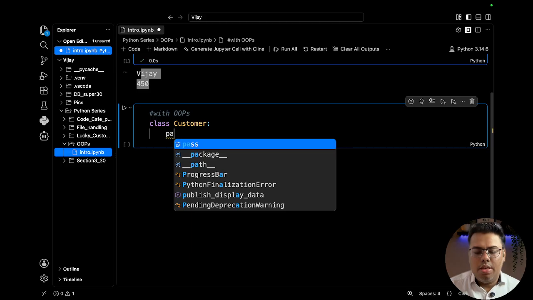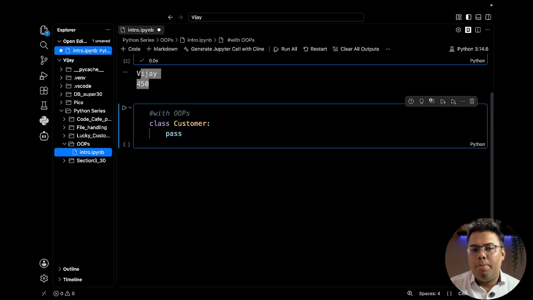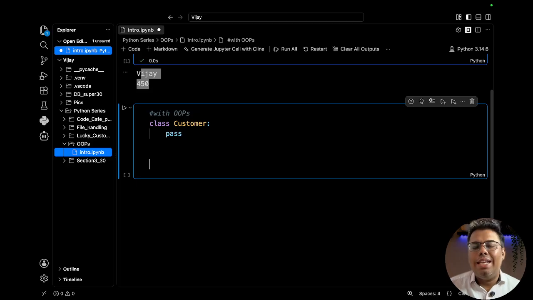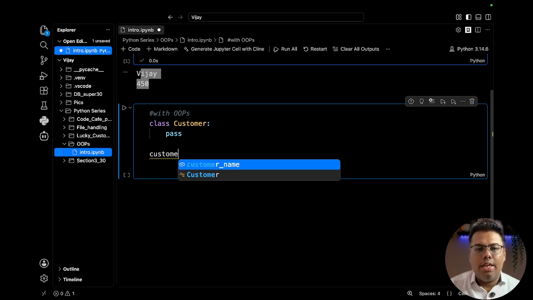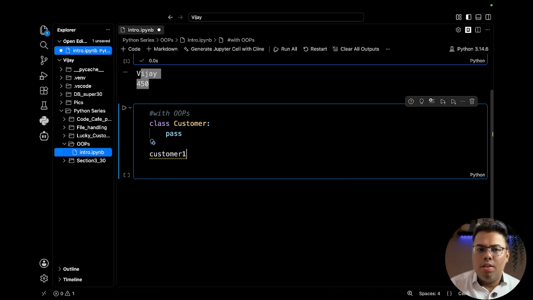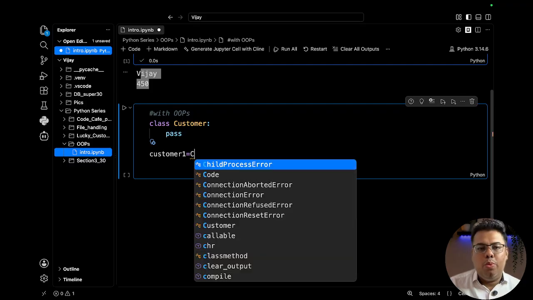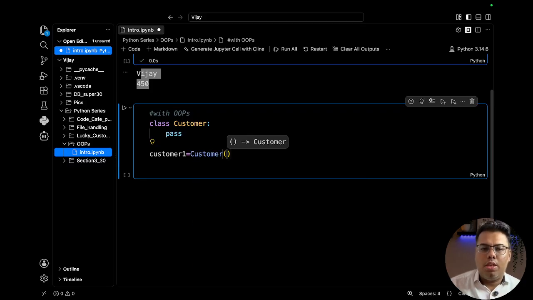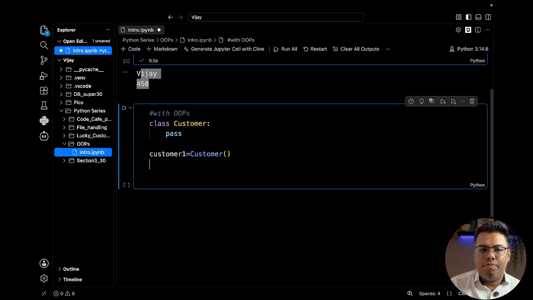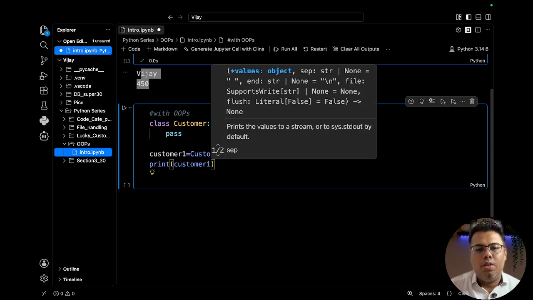So we will define a class. As of now, I'm not writing anything, and you remember pass is for anywhere we do not have any implementation as of now, but for the future we are keeping that scope. So right now we are putting pass. Python does not give us an error. And we will create customer, and then print customer one.